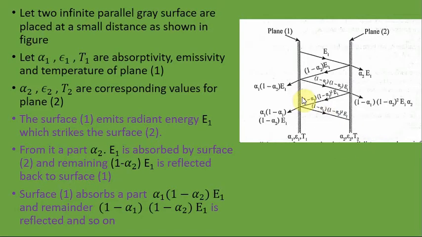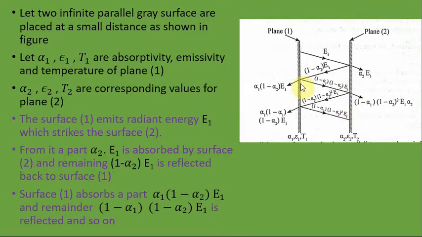Consider the figure where two infinite length parallel gray plates are placed at a small distance. Let alpha 1, epsilon 1 and T1 be the absorptivity, emissivity and temperature of the first plane, and alpha 2, epsilon 2, T2 be the absorptivity, emissivity and temperature of plane 2.